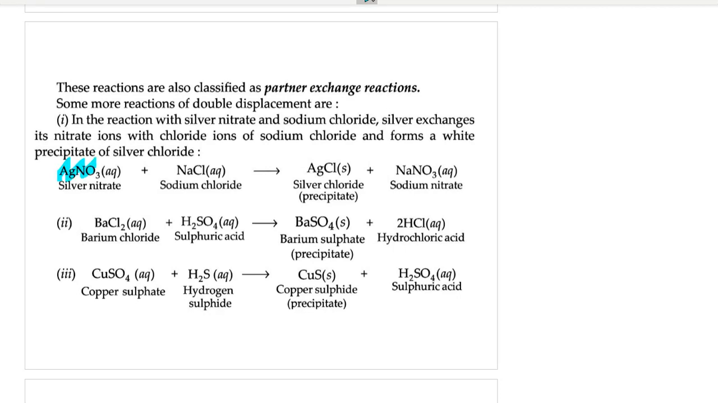See, silver nitrate plus sodium chloride gives silver chloride plus sodium nitrate. Barium chloride plus sulfuric acid gives barium sulfate plus hydrochloric acid. Copper sulfate plus hydrogen sulfide gives copper sulfide plus hydrogen sulfate, that is sulfuric acid, right? So double displacement reactions, more example.